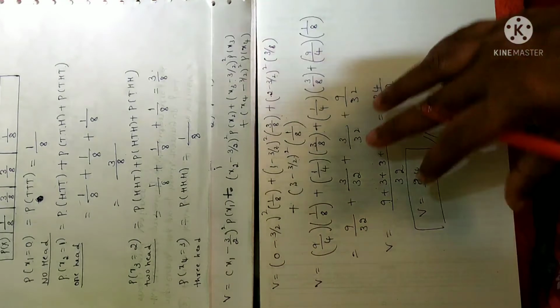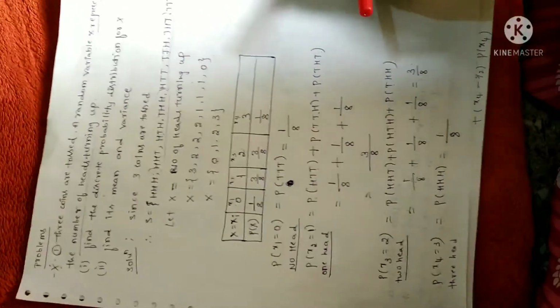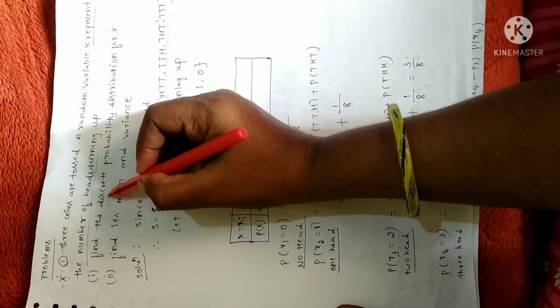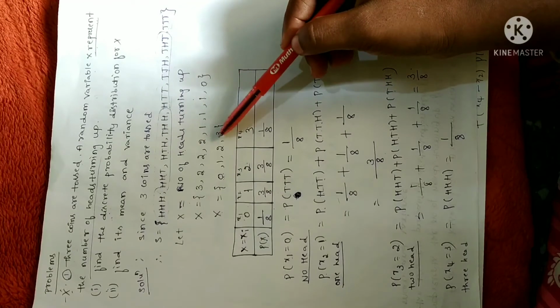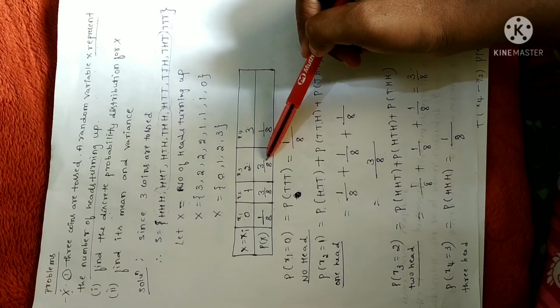Hope it is clear. I'll just give a glance here. See here, this is the first page where we were required to find the discrete probability distribution. So as I already told you, first write the sample space, list the random variables, and write the probability distribution.